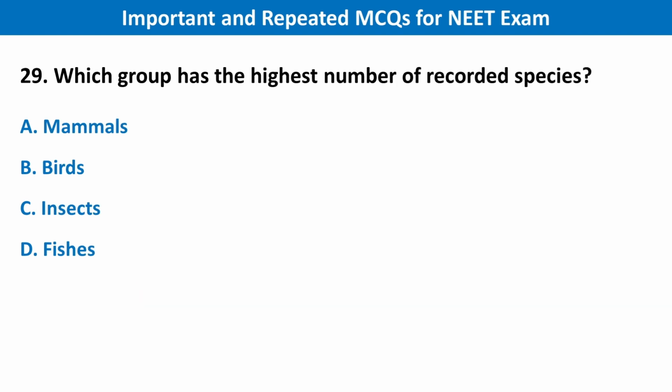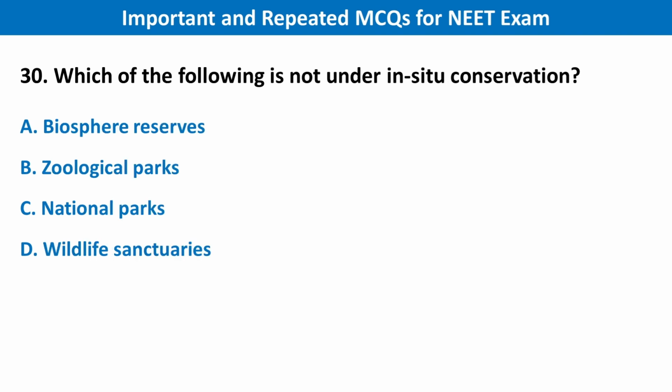Next question, which group has the highest number of recorded species? Your right answer is option C, insects. Next, which of the following is not under in-situ conservation? Your right answer is option B, zoological park.